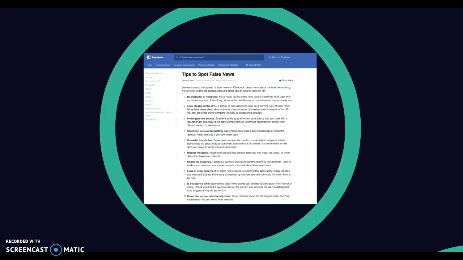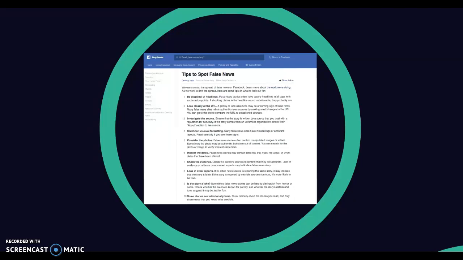For example, considering the photos. A lot of false news stories or memes will either use photos that have been manipulated, or they'll take photos out of context and place them into a different context. And we'll see an example of that in a minute. One of the things you can do with regard to this is use a service called TinEye, or do a reverse Google image search to verify where the photos being used came from and determine what their original intent was.